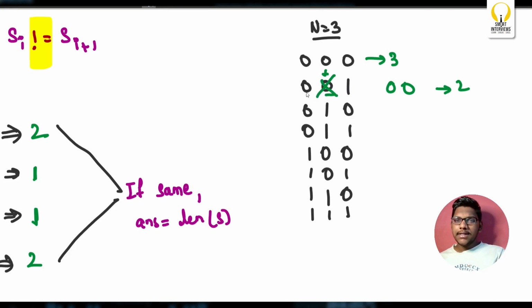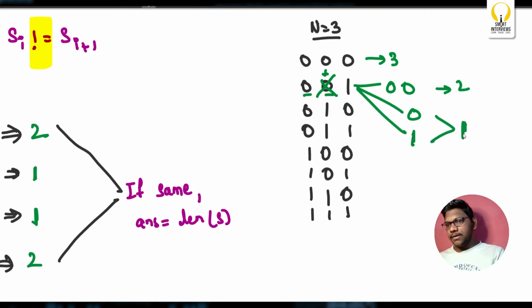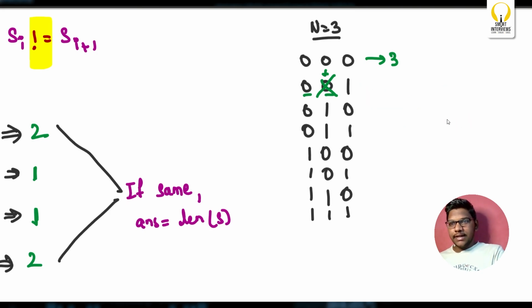Now what do you observe? 0 and 1. Again you can remove either of them. Now if you delete 1 you'll get 0, and if you delete 0 you'll get 1, which means you're getting the answer as 1. Now what do you understand from this perspective? You might not be able to get that. We'll just consider the answer as 1 for this and continue.